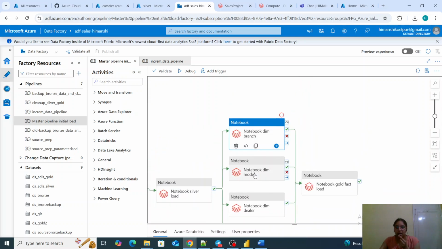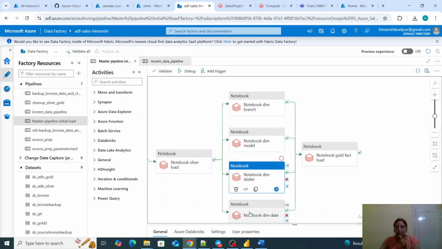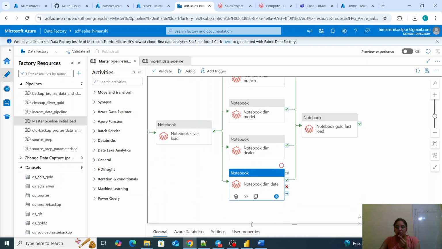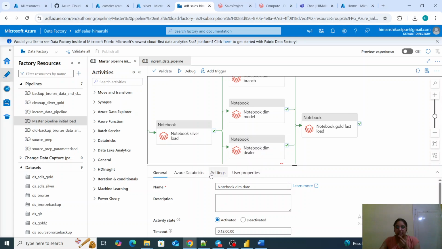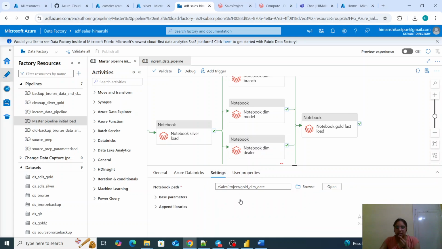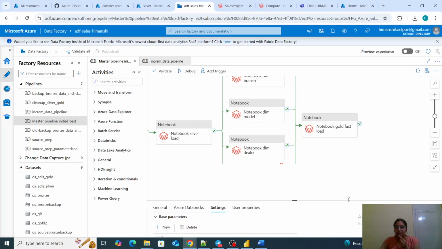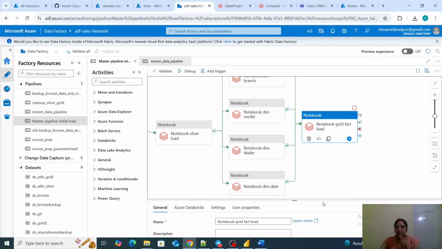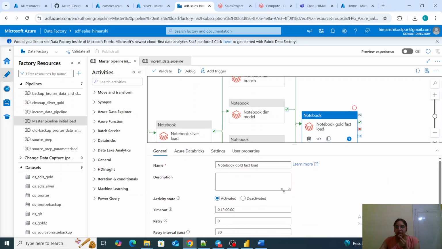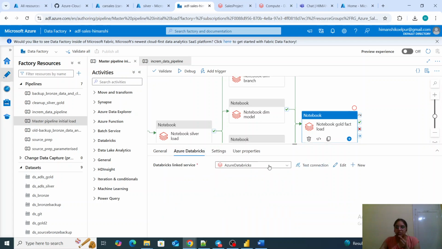Then for branch, model, dealer, date, and all these activities, I am passing the incremental flag which is coming from my parameter. So accordingly it will execute for historical or incremental. And then there is a fact notebook which will be generating the fact tables.